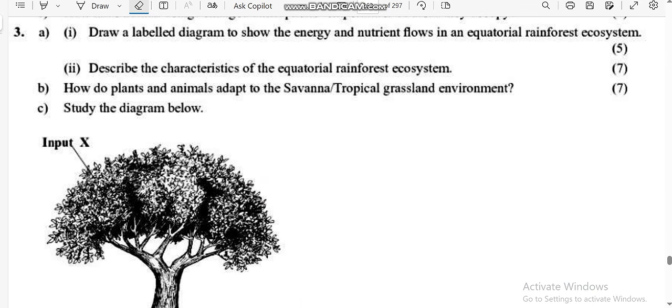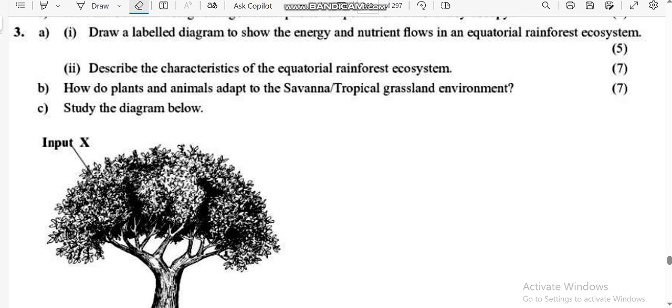On weather and climate, I'm not going to do anything, but allow me to go through what we call ecosystem.